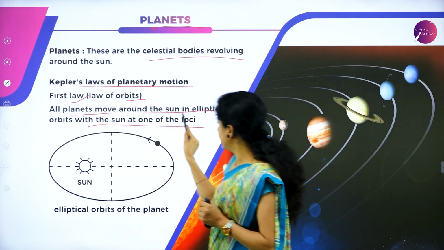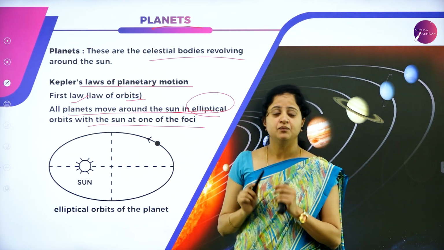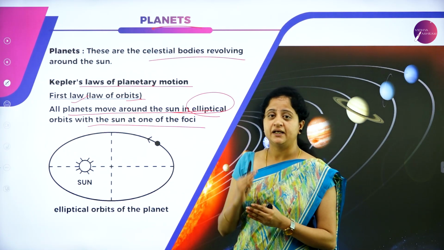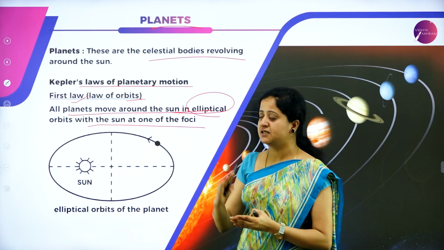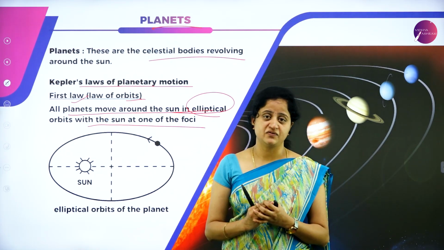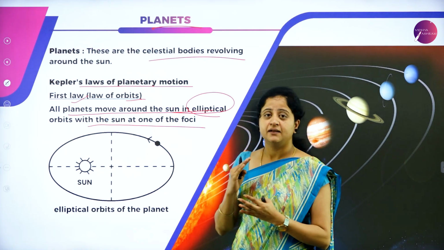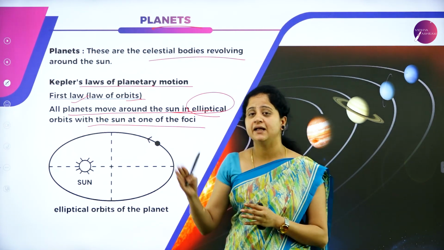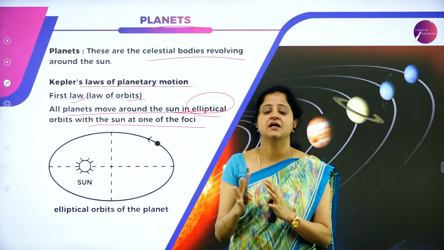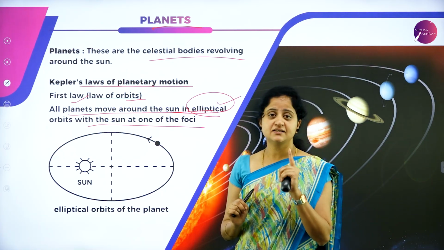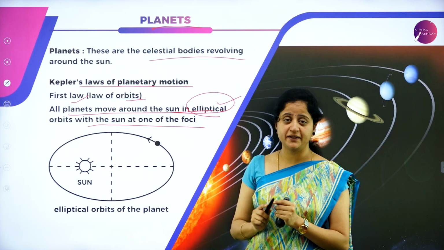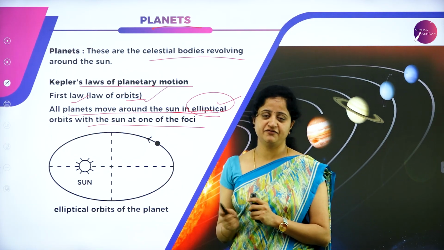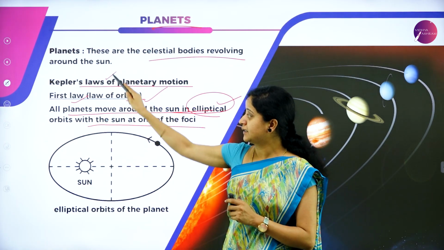This elliptical orbit motion or revolution of planets around the sun revolutionized the study of astrophysics. So he says that planets move around the sun not in circular orbits, but in elliptical orbits by keeping the sun at one focus. Since this law explains the orbit, it is called the law of orbits, and this is the first law stated by Kepler.